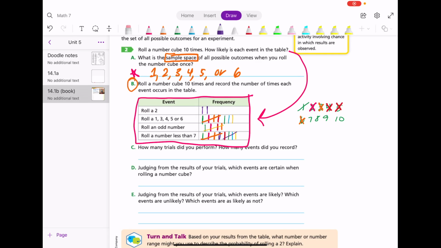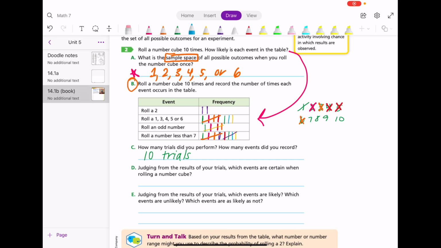Okay, so your frequency chart is going to look different than mine, and that's okay. I did 10 trials, and this is how my trials came out. Yours is going to look different, and that's okay. We all did the same number of trials. C says, how many trials did you perform? We did 10 trials. We rolled the die 10 times.